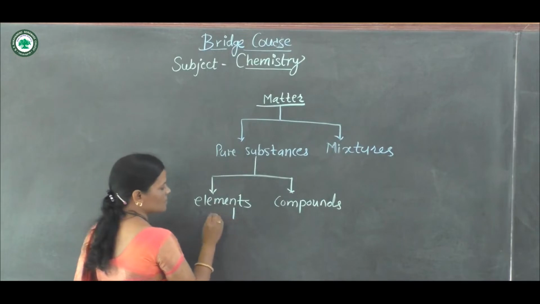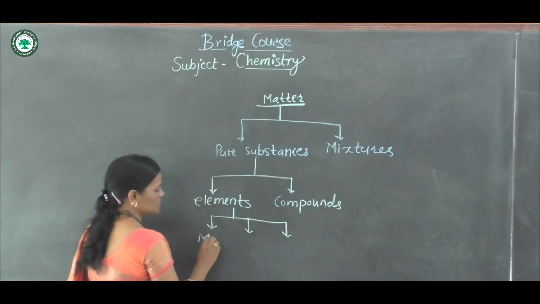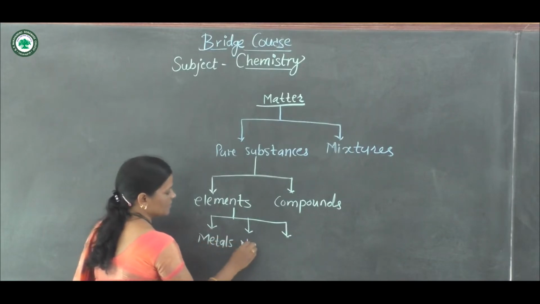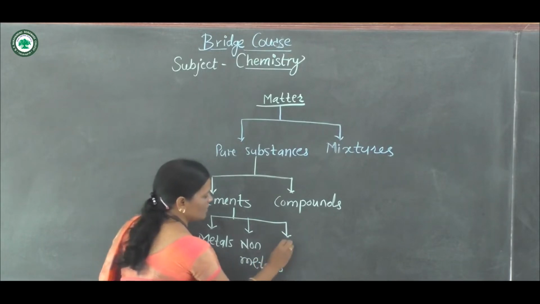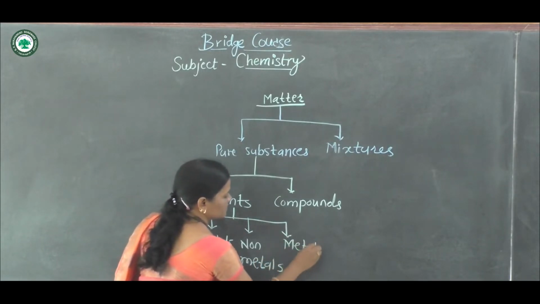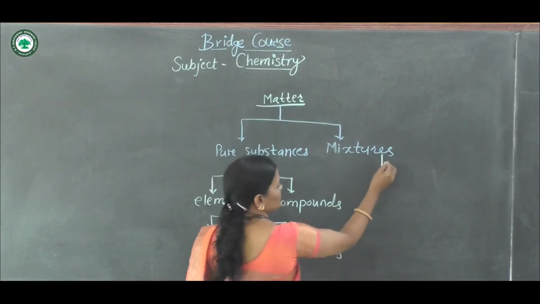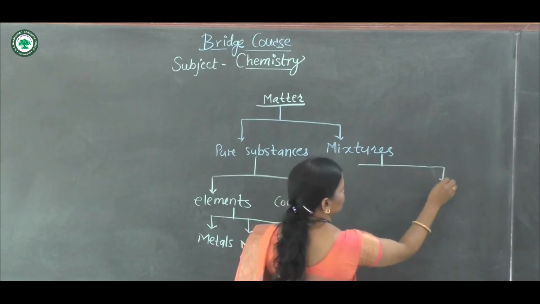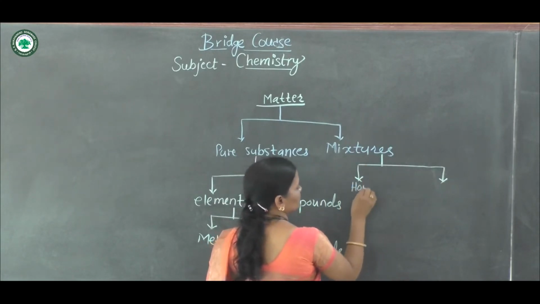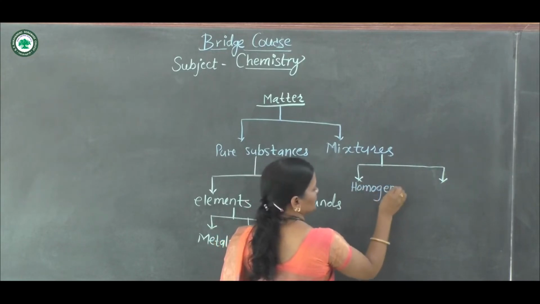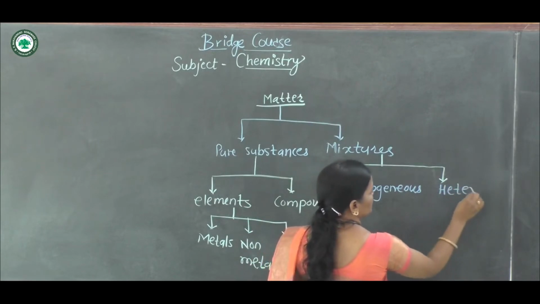These elements are further classified into three types: metals, non-metals and metalloids. And mixture is classified into two categories: homogeneous mixture and heterogeneous mixture.